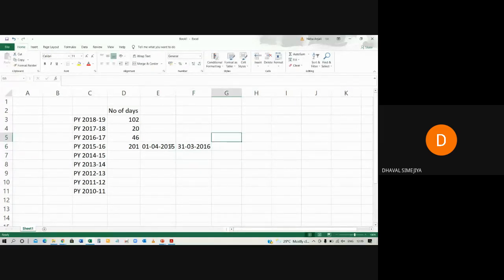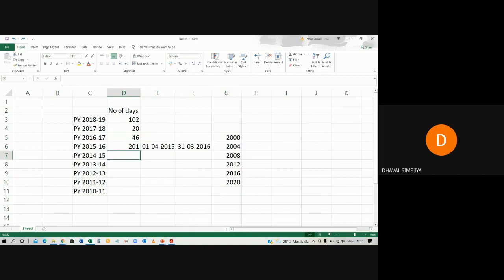Leap years are 2000, 2004, 2008, 2012, 2016, and 2020. So it is 2016 that falls in this criteria. So it is 29 days. Clear? How 29?